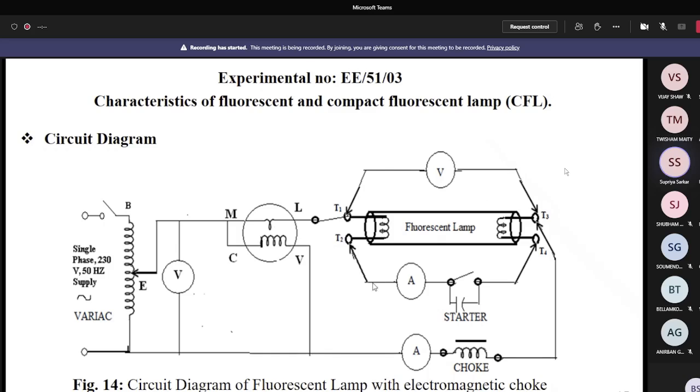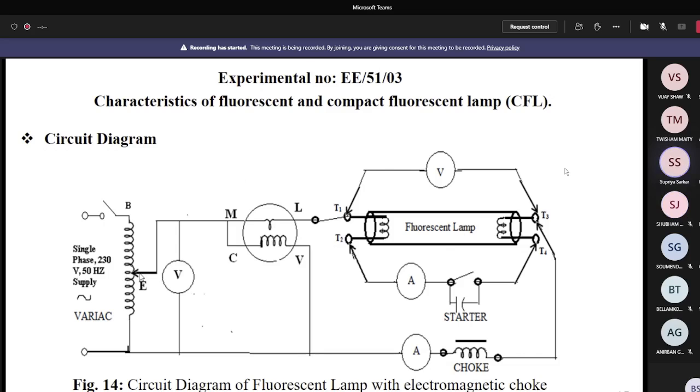So at least you have to give the 110 volt for the operation of the fluorescent lamp. It is the minimum voltage that is required for the fluorescent lamp. Is it clear to everybody? Yes, sir. So now, how do you start your experiment?